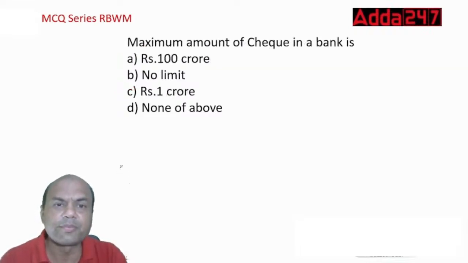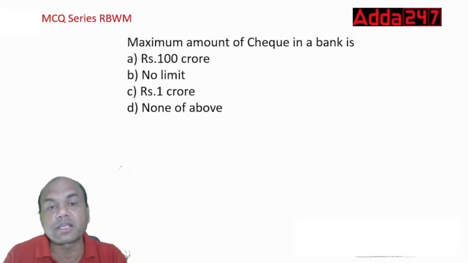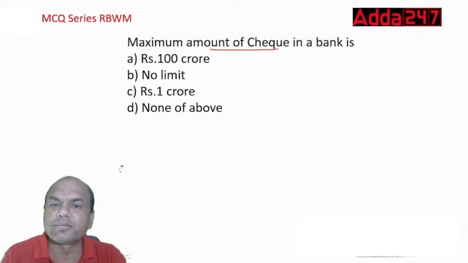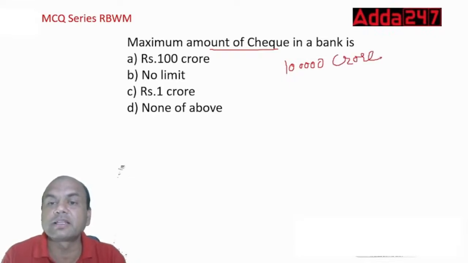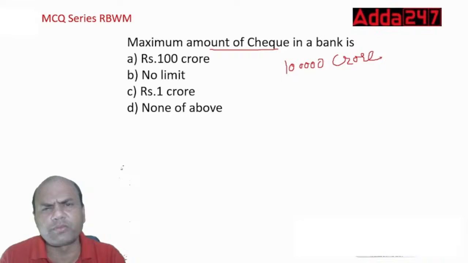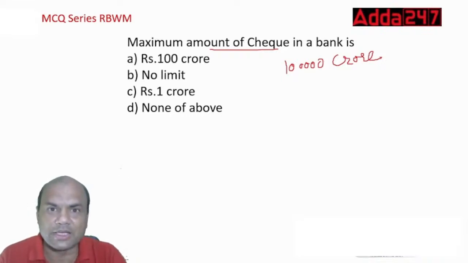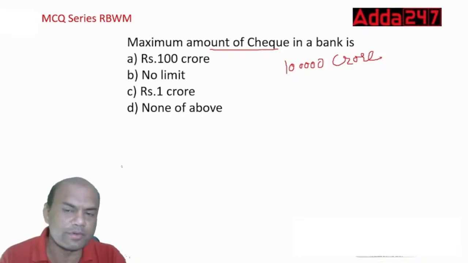Maximum amount of check in the bank is, so what is the maximum amount of check I can write? Tomorrow if I write a check to you of, let's say, 1 lakh crore. Suppose if I write a check like this, 1 lakh crore to you, obviously, if I have the balance. I don't have that much balance, neither do you, okay?